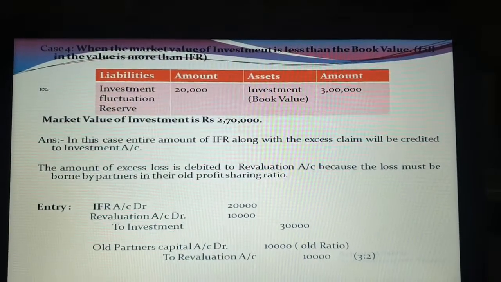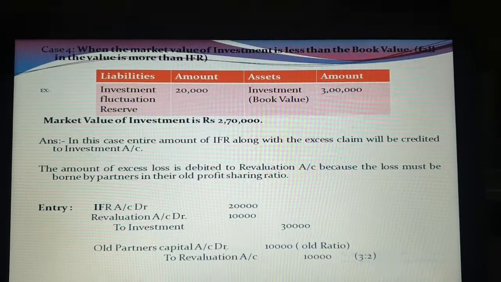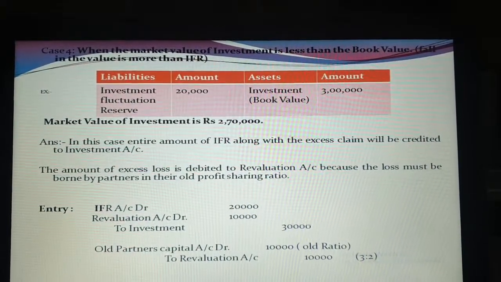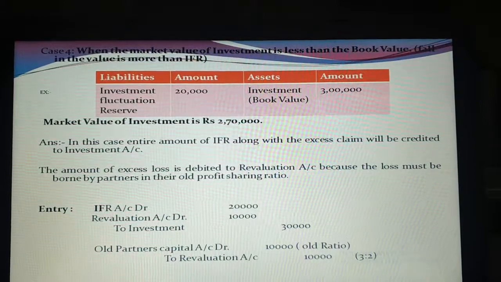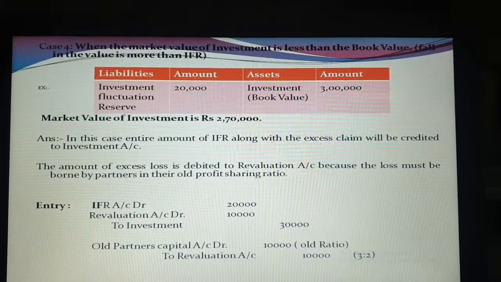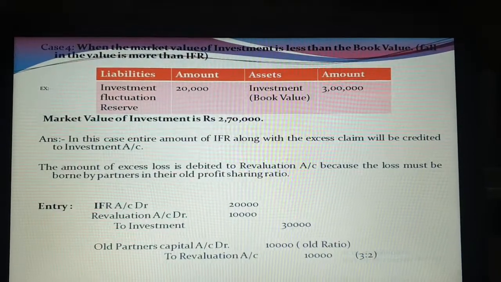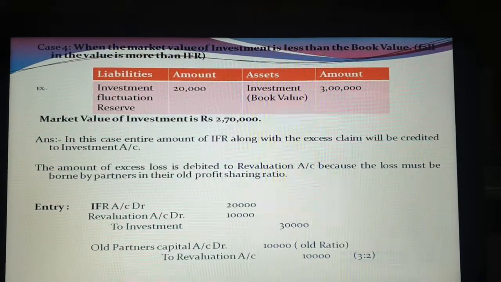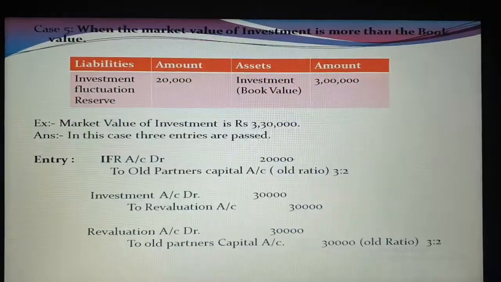So this is a case when market value is less than book value and the fall in the market value and book value is more than IFR. And at the last, that revaluation loss will be distributed in 3:2 because I am taking the same condition which I took in case number first. The old ratio is 3:2.